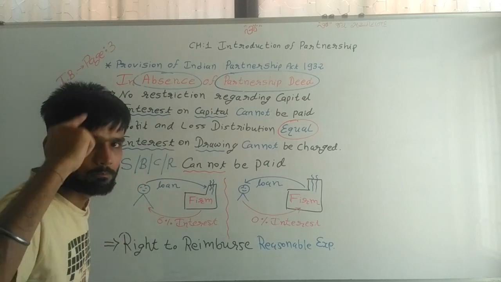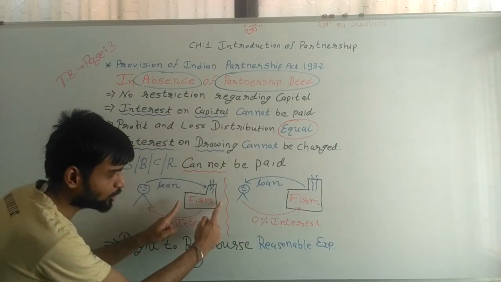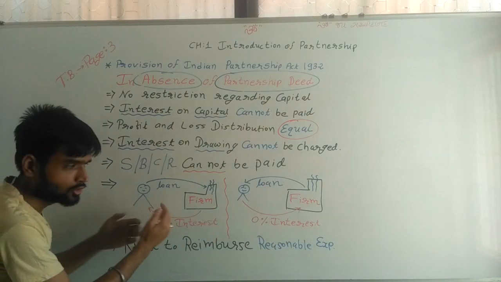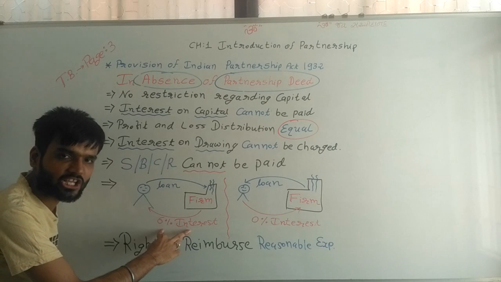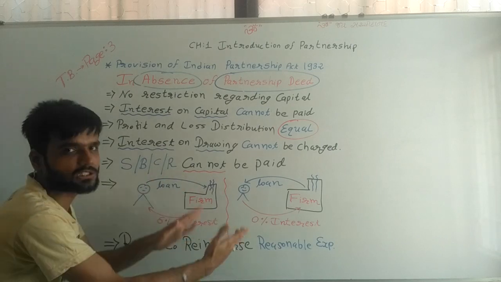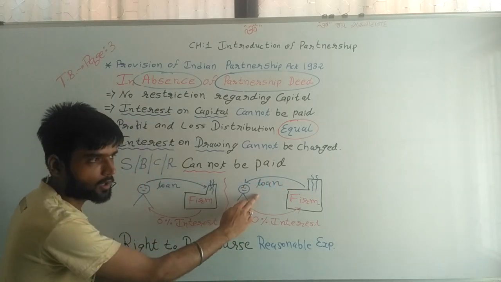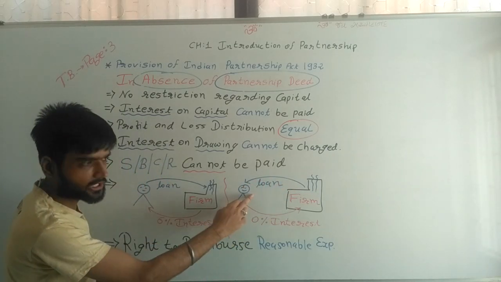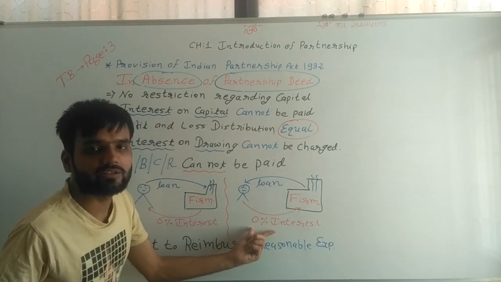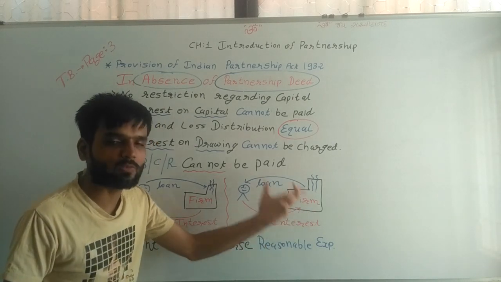So again I repeat, please try to understand the full thing. If the partner gives a loan to the firm, then the partner has a right to receive 6% interest. But in the vice versa situation, where the partner has taken a loan from the firm, the partner has no liability to pay interest. 0% interest is charged by the firm.